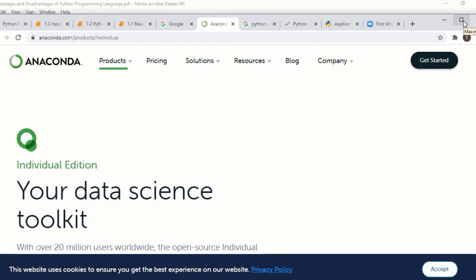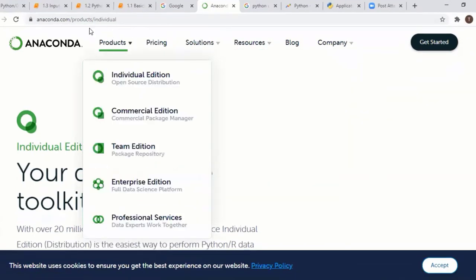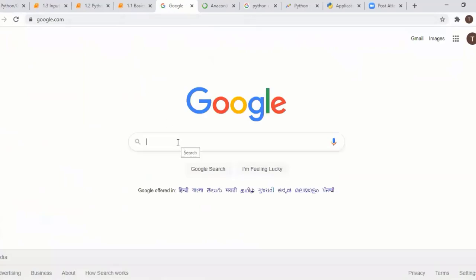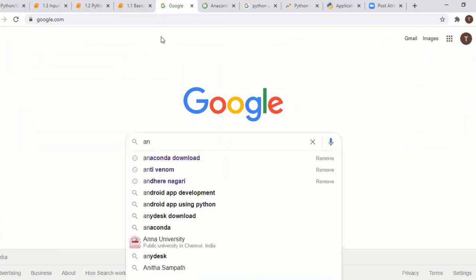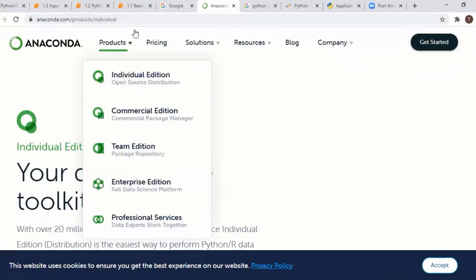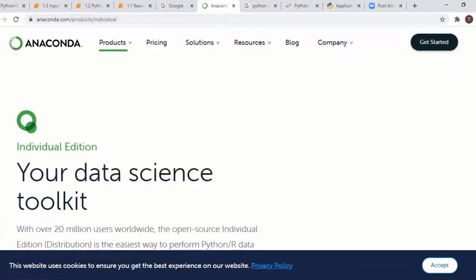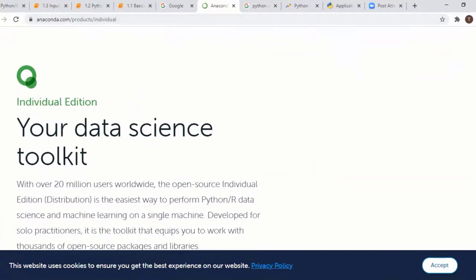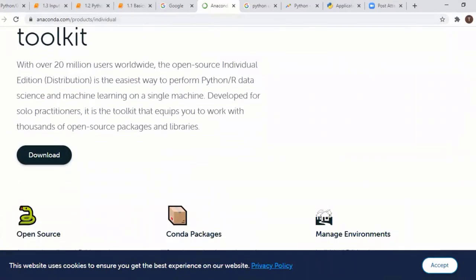Go to Google and search Anaconda download. Note it down, or you can do it in parallel on your machine. Anaconda download. If you see the first result, it shows Anaconda Individual.